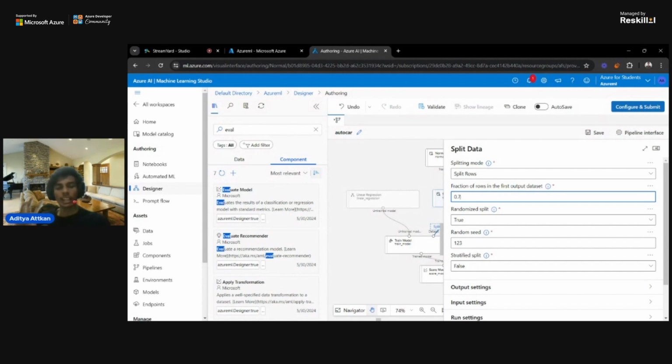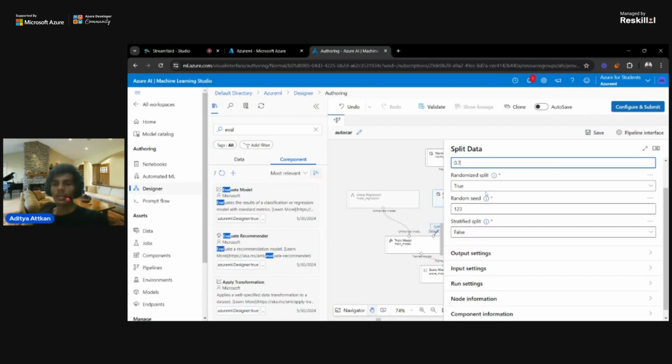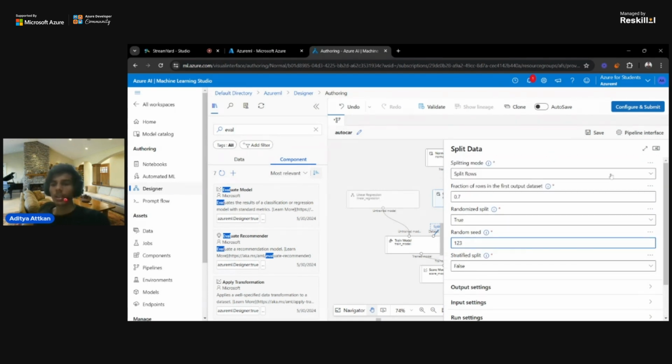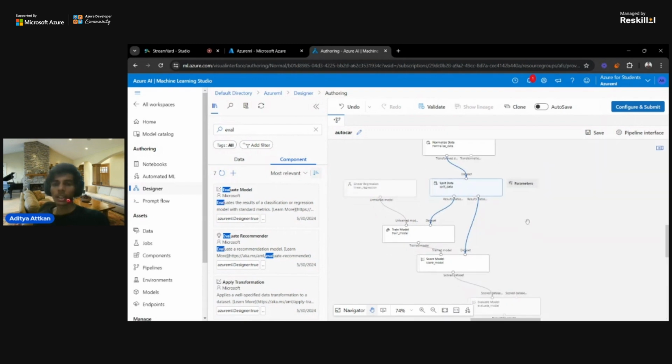You can take an 80-20 ratio also. As a 70-30 ratio, for 70 percent for training, I just specified 0.7. Randomized split is true. Random seed is 1 2 3, which I just took as the random seed. And stratified split is false. Then we have the train model.